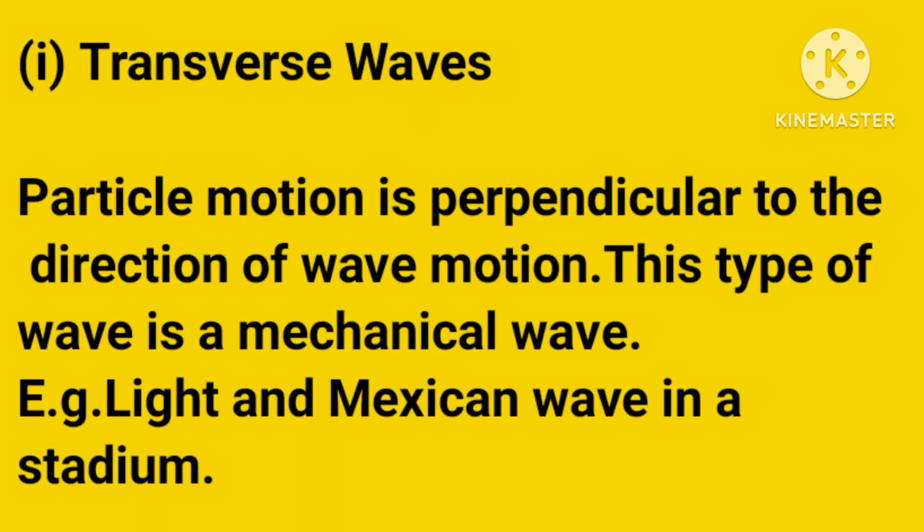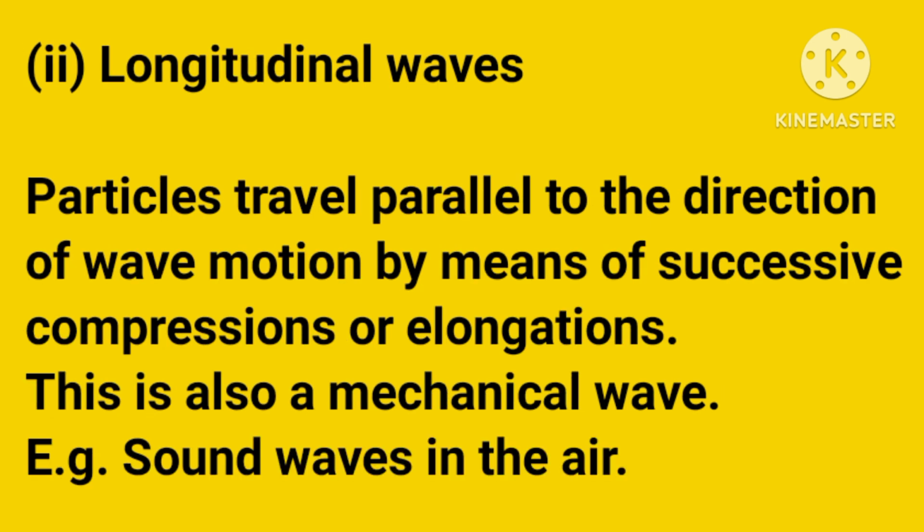Let's see the first one. First is the transverse waves. A particle moves perpendicular to the direction of wave motion. This type of wave is a mechanical wave. Examples are light and the Mexican wave in a stadium. It means that the motion of a particle in a wave, the propagation of the wave, is perpendicular to the direction of wave motion. The second one is longitudinal waves.